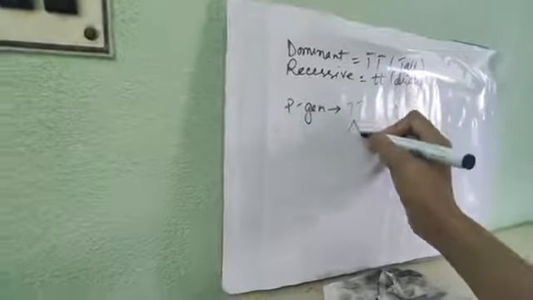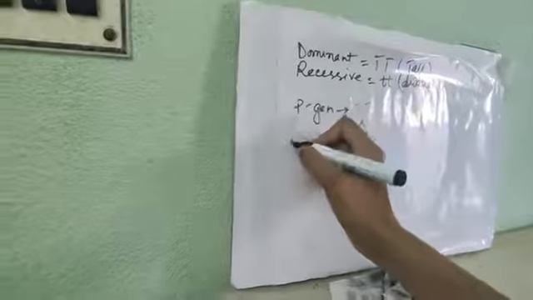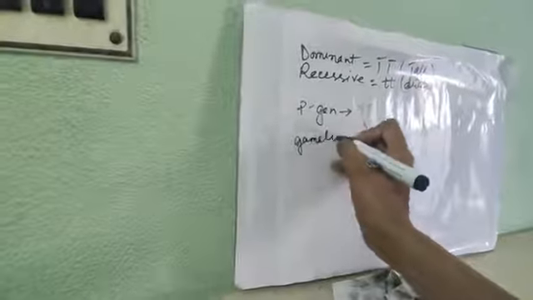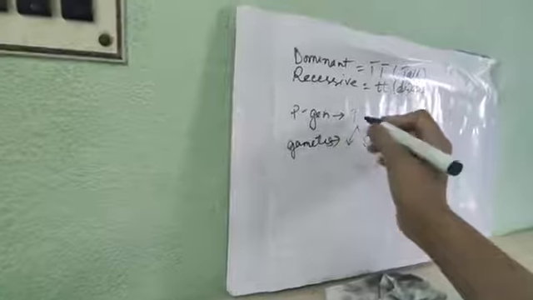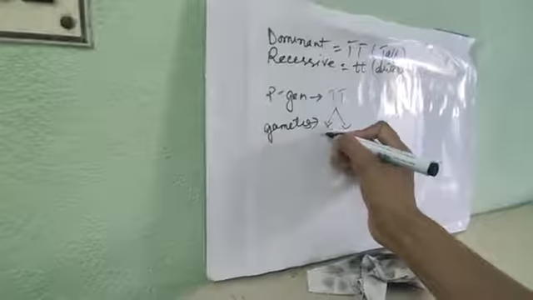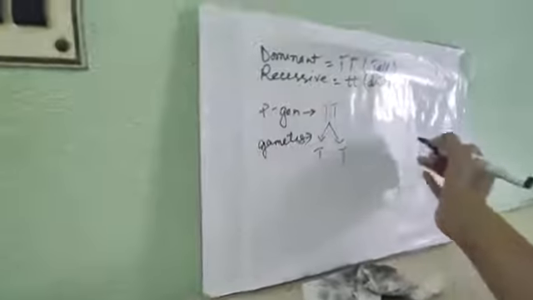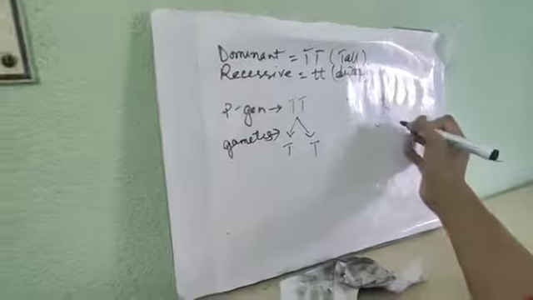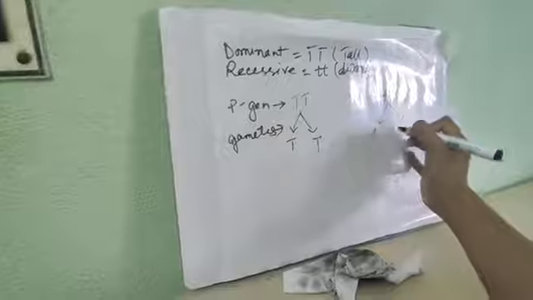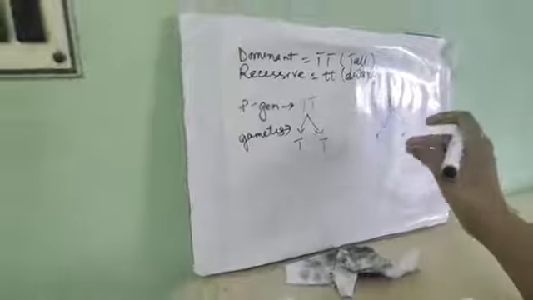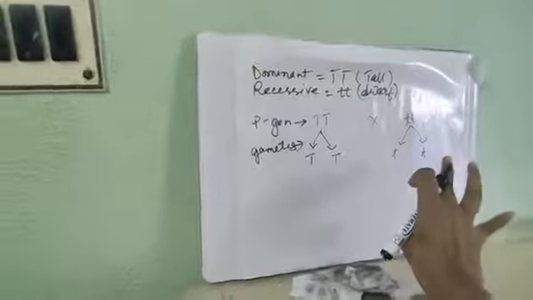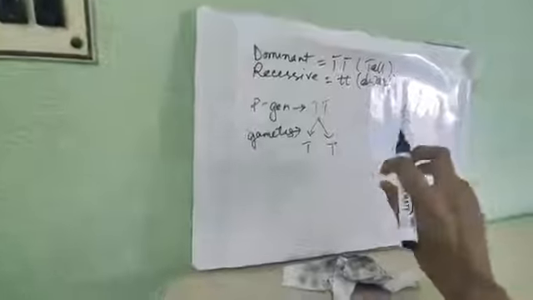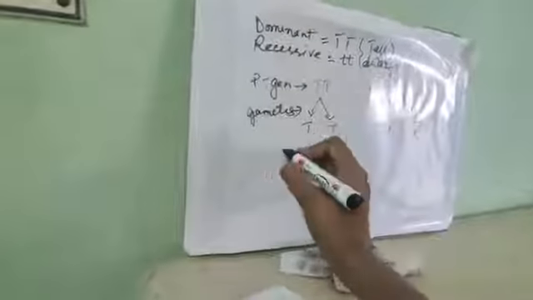Now next, gametes will be coming out from the P generation. So what are the gametes? One capital T, another one capital T. Same over here, two gametes will be coming out. What are they? One small t and one small t. So till this much, that means the coming out of the gametes, I think you have understood.